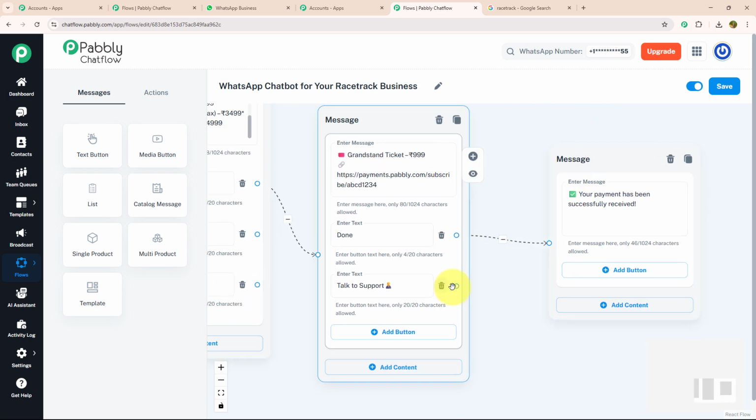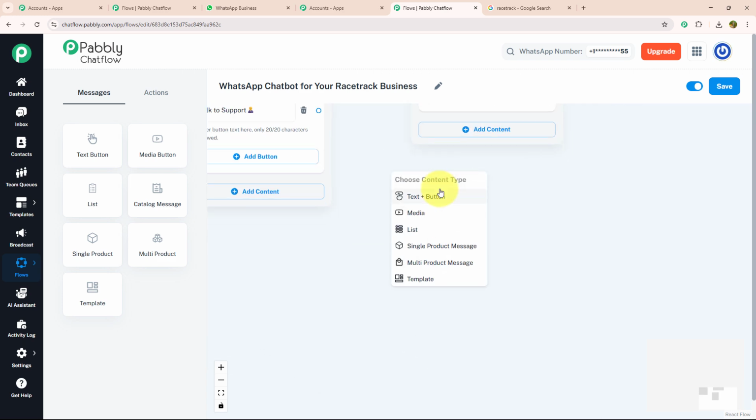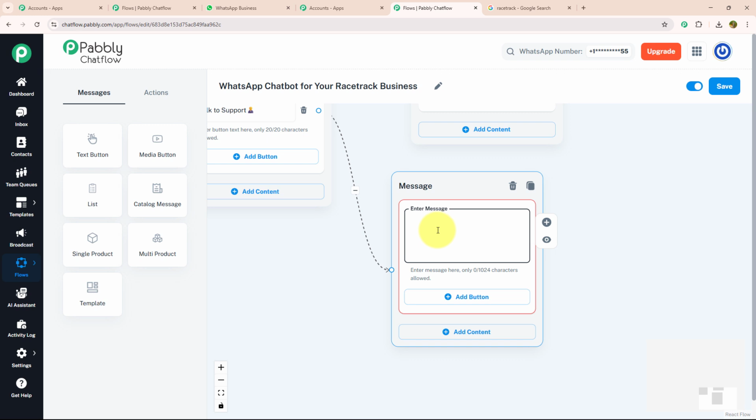And for talk to support, I'm going to type a separate message. For that, I'm going to drag and drop, select the text button and enter my message like this, which says no worry, a Pabbly Racetrack team member will contact you shortly.